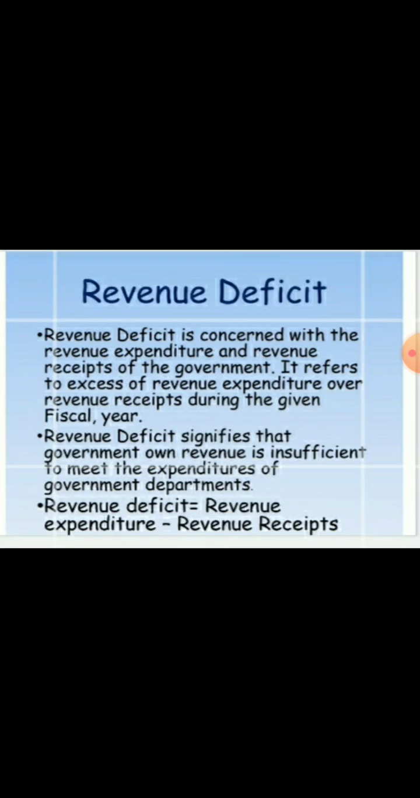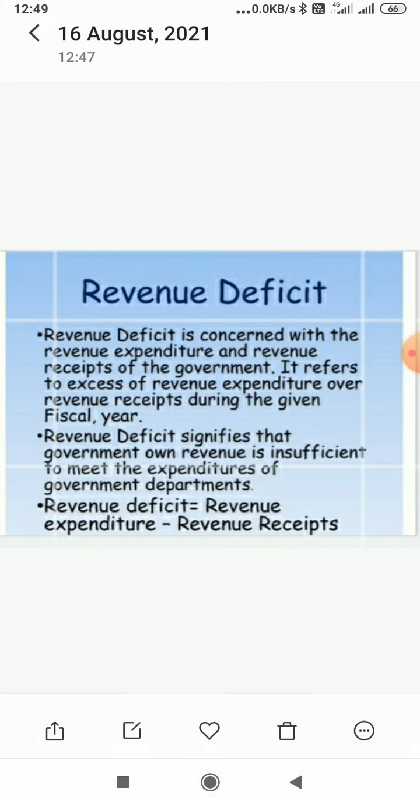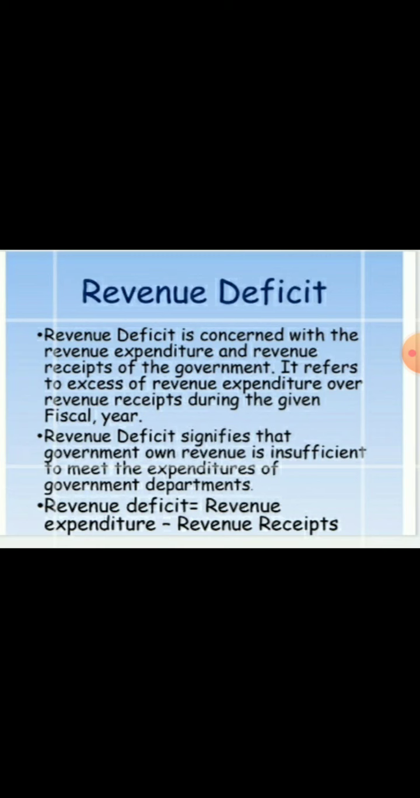So there are three types of deficits in the budget: revenue deficit, fiscal deficit, and primary deficit. First, what is revenue deficit? Revenue deficit refers to the excess of revenue expenditure over revenue receipts, and we can state it with the formula: revenue deficit is equal to revenue expenditure minus revenue receipts.